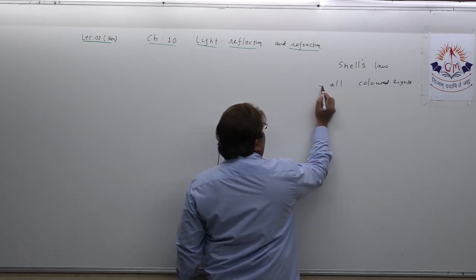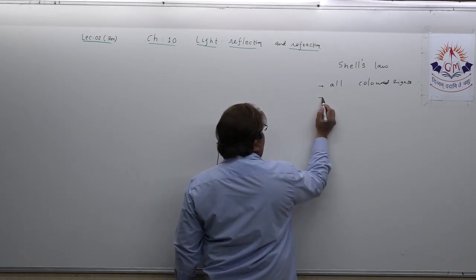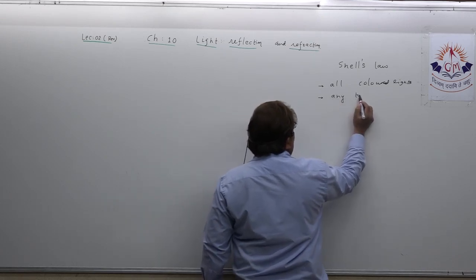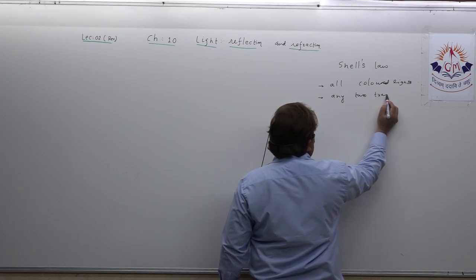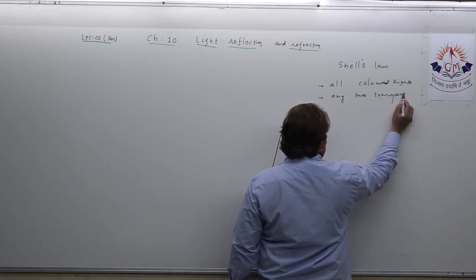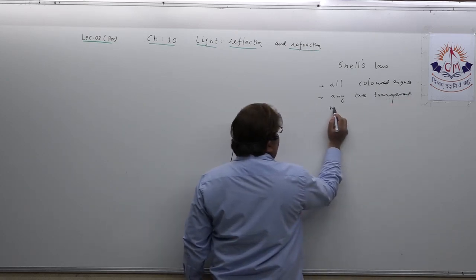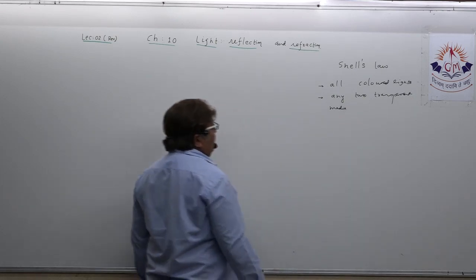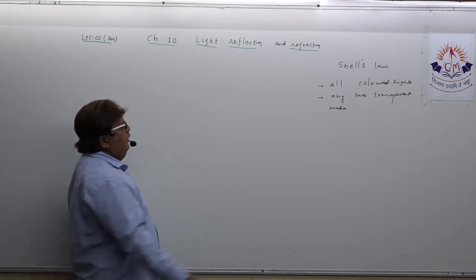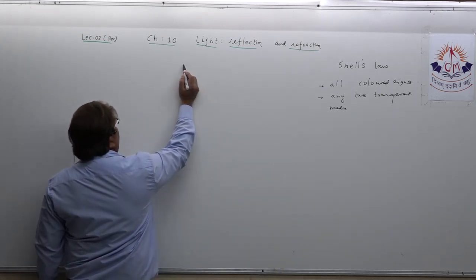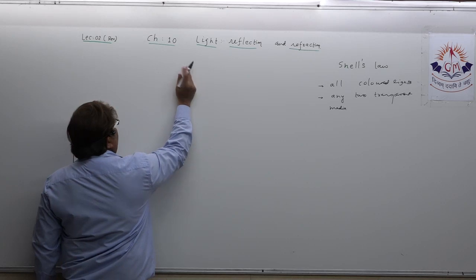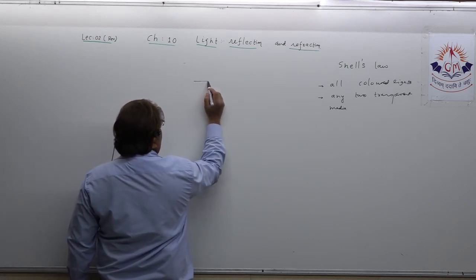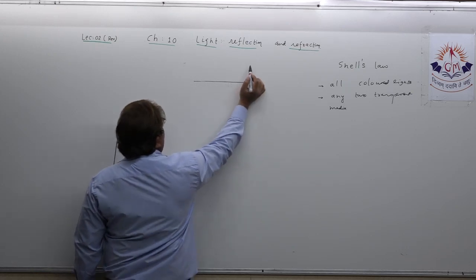It is also applicable to any two transparent media. Understand, it is applicable to any two transparent media. Understand? What is Snell's law? As you all know, the ratio of, and before I write Snell's law, I want to draw a particular diagram.